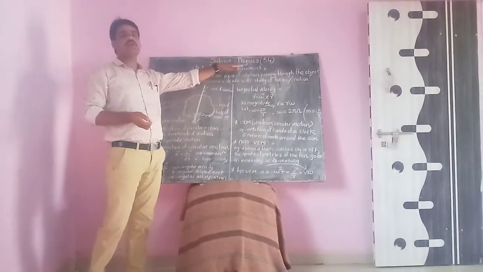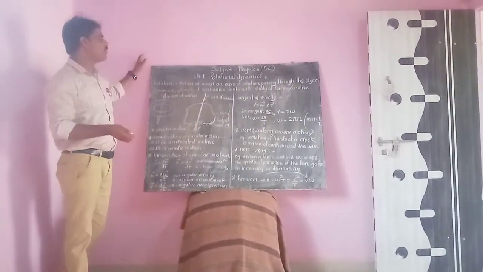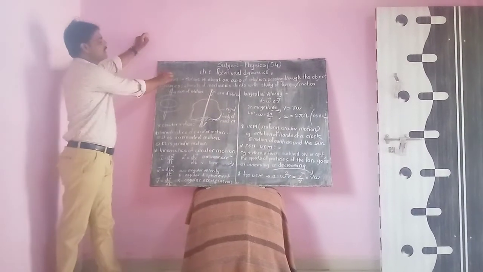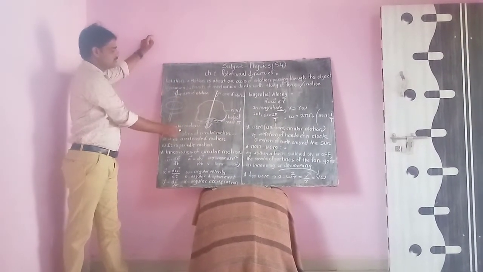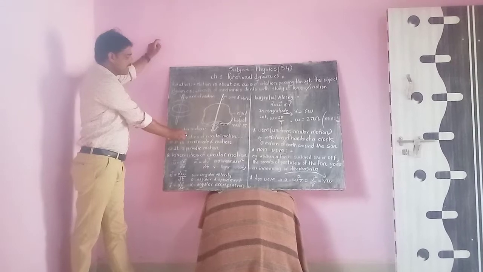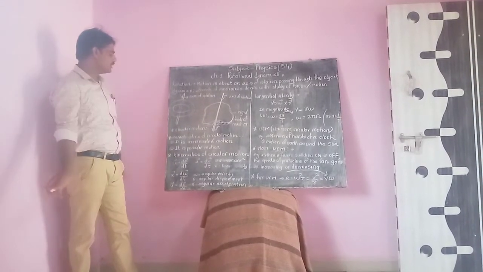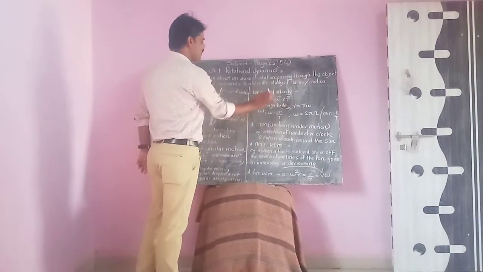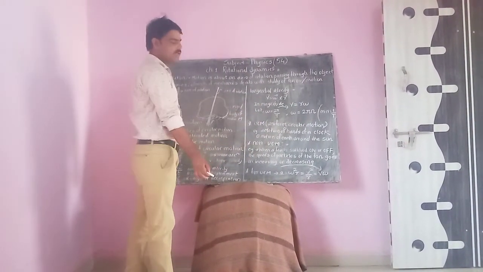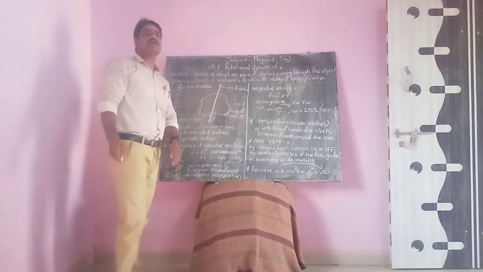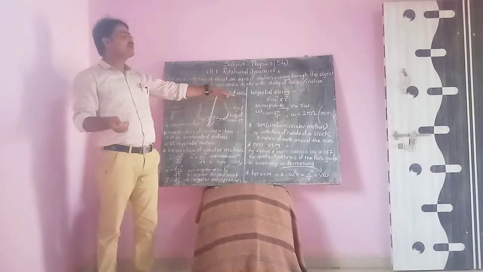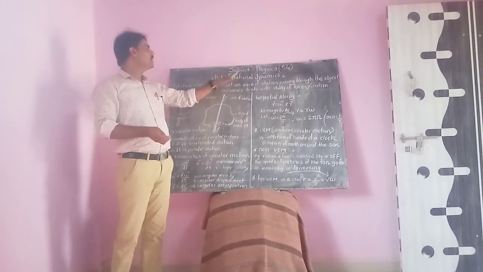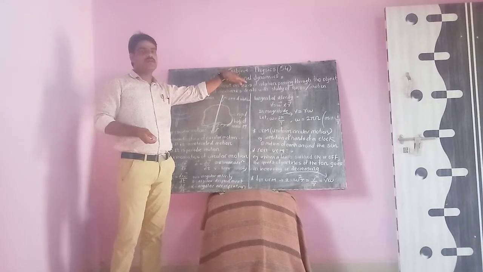So for the first chapter, rotational dynamics, we have the important concepts: rotation, dynamics, circular motion, characteristics of circular motion, kinematics of circular motion, tangential velocity, UCM and non-UCM. These are the basic concepts which are necessary to understand the chapter clearly.